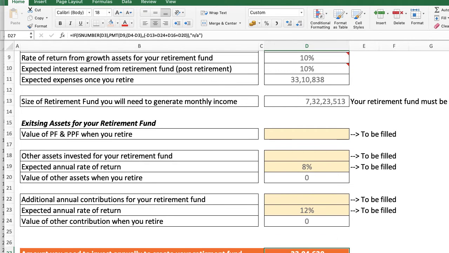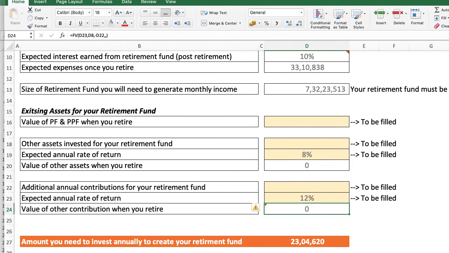And if you scroll down the sheet, there are other tabs as well to fill in data. In this case, for simplicity, let's say we do not have information around Provident Fund and PPF. If you have Provident Fund or PPF, that number will go here in this tab. Then comes other assets invested for your retirement fund. So let's assume the 10 lakh rupees that we have in fixed deposit is entirely available for retirement. And let's say the return is 10% here.